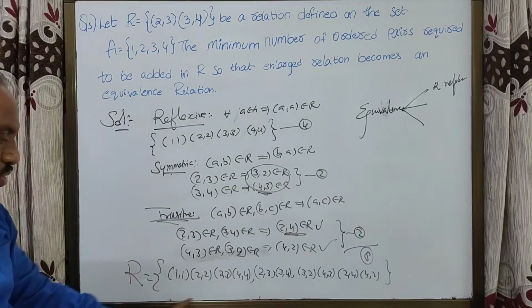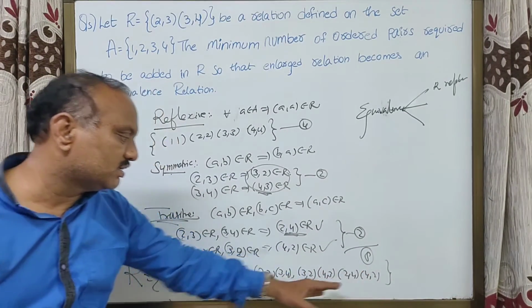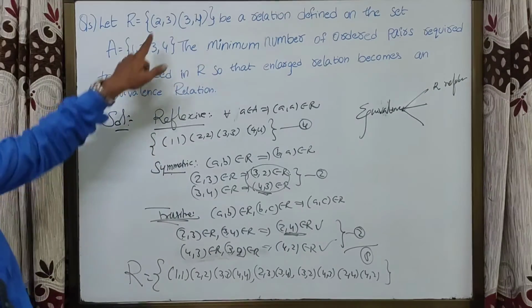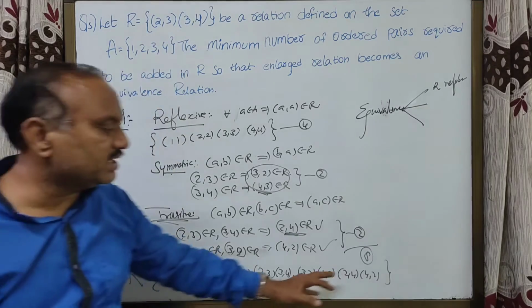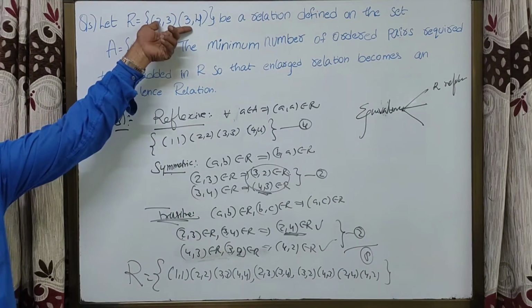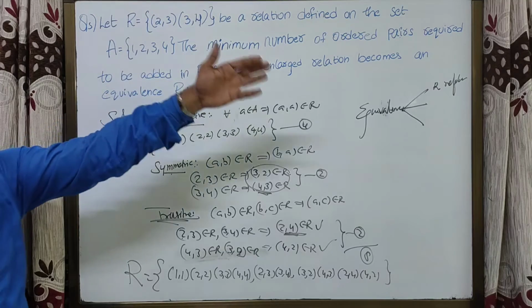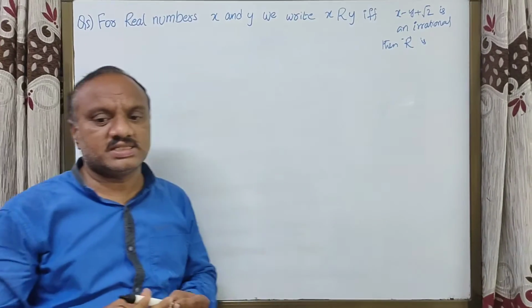So total 1 2 3 4 5 6 7 8 9 10. From these 10, you subtract the given 2 elements. So remaining elements are 8. You should add 8 elements to this relation. We will get this relation, and it becomes an equivalence relation. Now see this example, students.